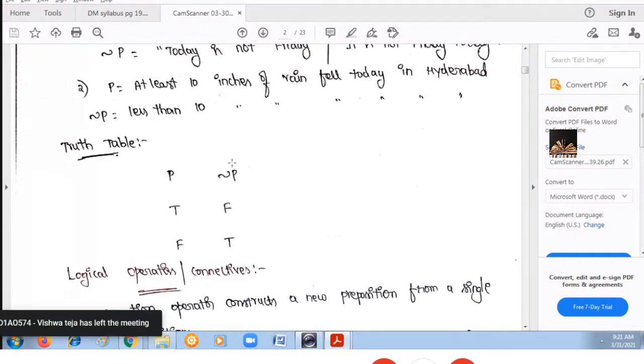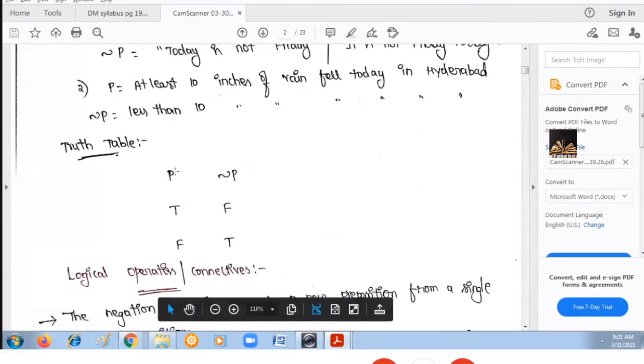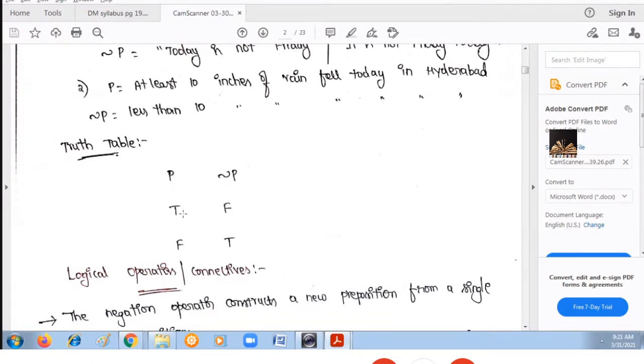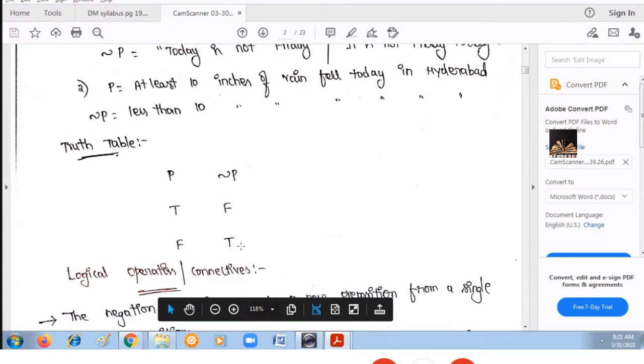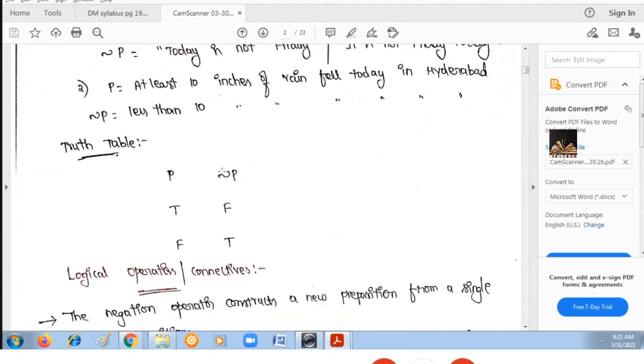For the truth table, you have two columns: the original variable and the negation variable. For p you can have true and false. Negation of true is false. Negation of false is true. Clear? As I said, negation can be applied to a single variable.